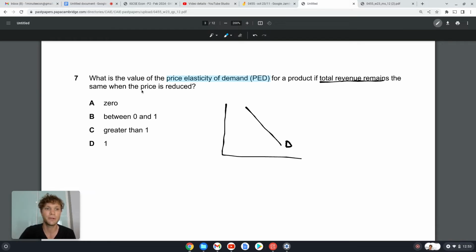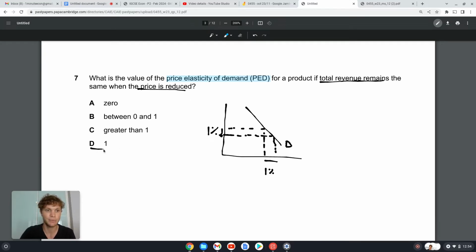So this question is basically saying the total revenue is not going to change when the price is reduced, because what that means is when the price changes, let's say it reduces by this much, then because it's a 45-degree line, it's going to be the exact same change in the quantity demanded. So if there's a 1% decrease in price, there's going to be a 1% increase in demand. We know revenue is price times quantity. If price and quantity change by the same percent, then the total revenue is going to be the same. So this is a characteristic of unitary elasticity.